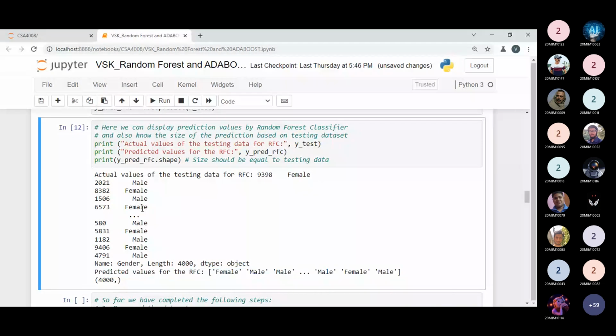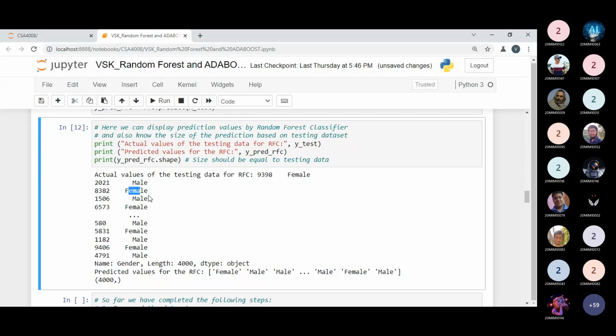First, we are getting the 9398 is female. So female we are getting. Then we are getting the male and then female. So first we are getting the female, okay, which is matching. Next we are getting the male, and then we are getting the male in the predicted. But actually, in the actual way we have the female. So it means there are differences between the predicted values and testing values.